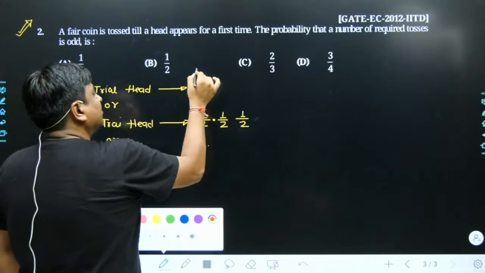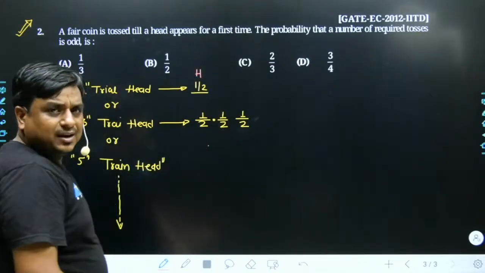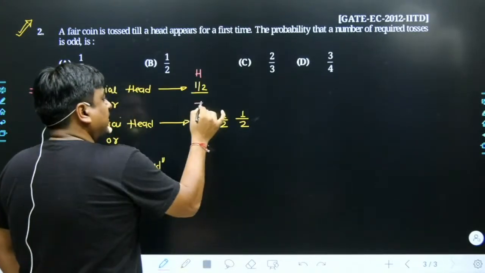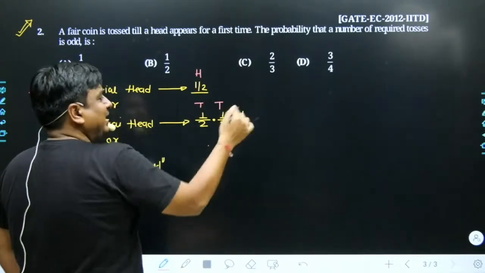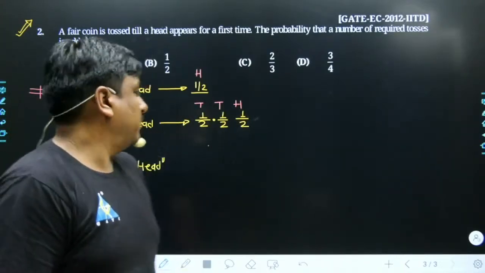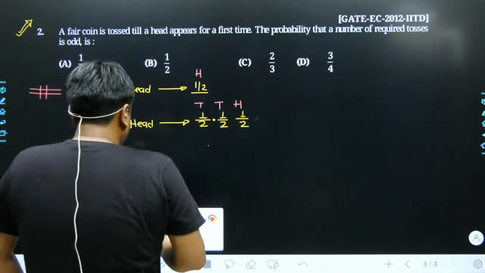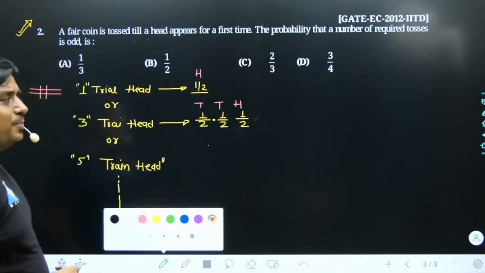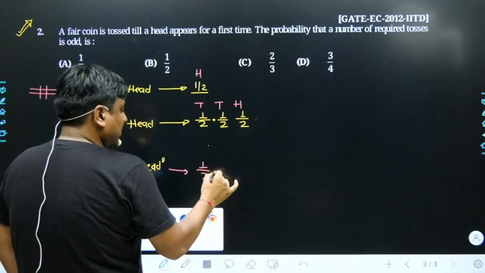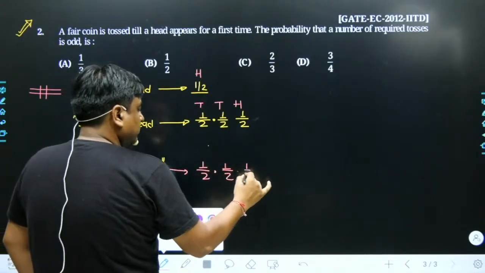This is the possibility that in the first trial itself you got a head. This is the possibility that in the first trial you got a tail. In the second trial also you got a tail, and then in the third trial you got a head. And the same thing goes on. May I know when the fifth trial is going to appear? The fifth trial appears only if you have lost in the starting four trials. Yes.